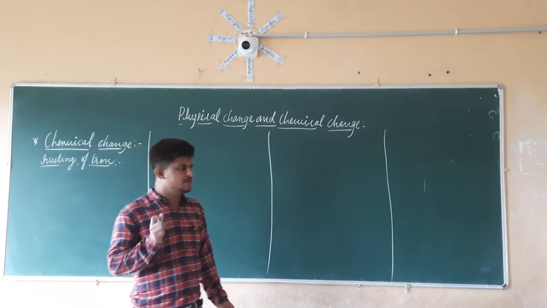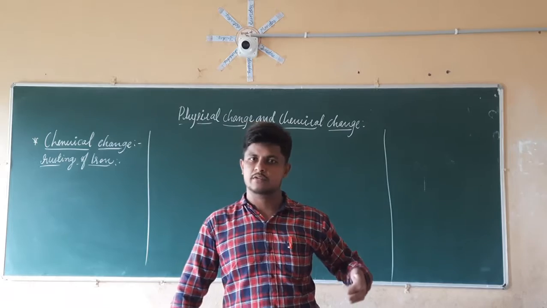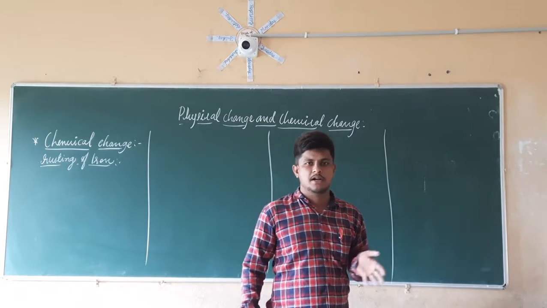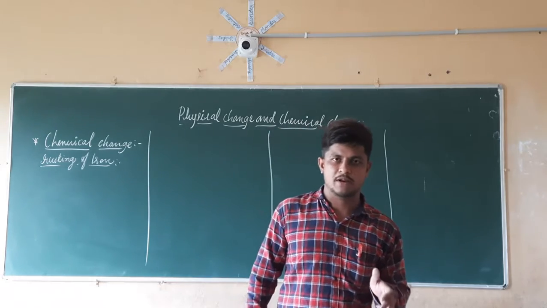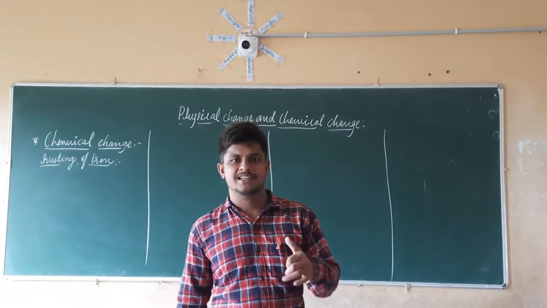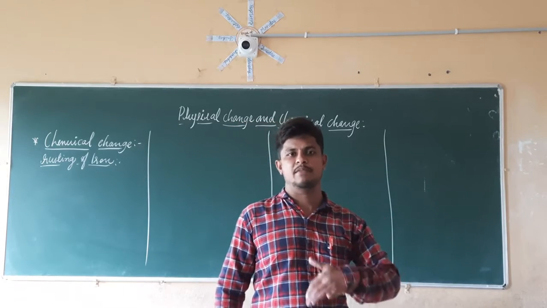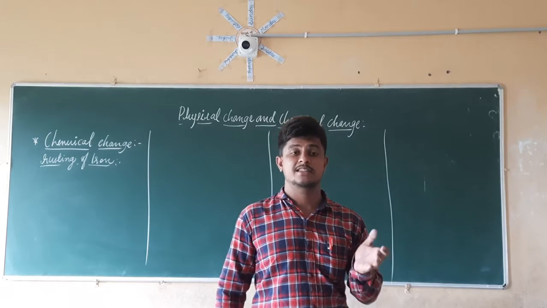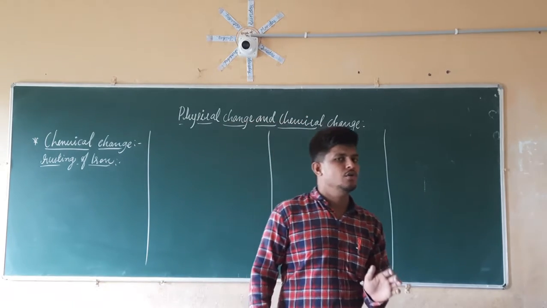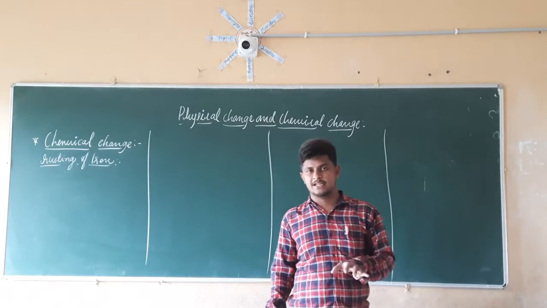Right, in the same way, if you check your home vessels, we use a tawa, or you can call it a pan. We use materials which are essential for home appliances, and those are made from iron. Again, if you see those things, they get rusted. So that rust is nothing but what? It is a chemical change. So we are going to know more about the chemical change by doing some activities.